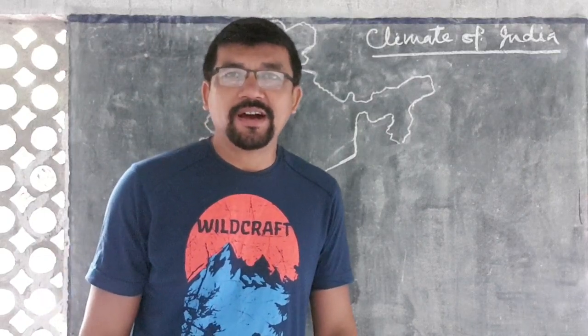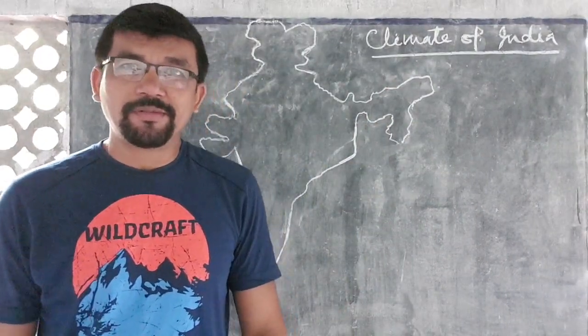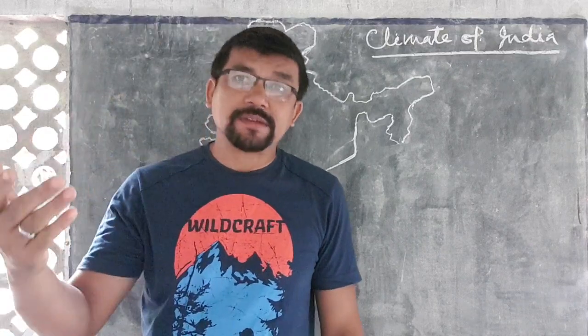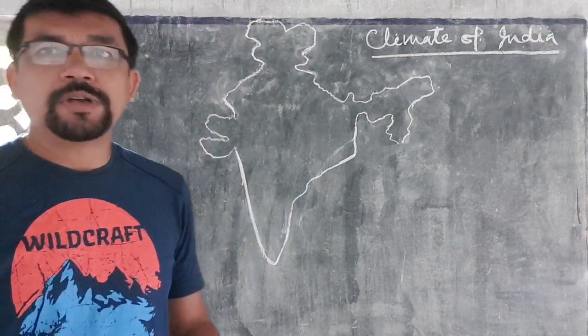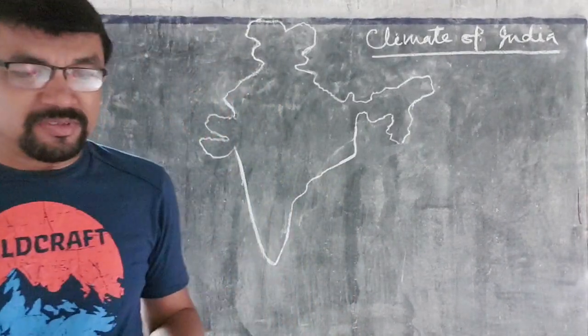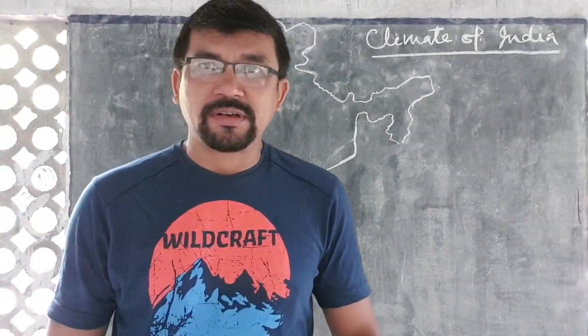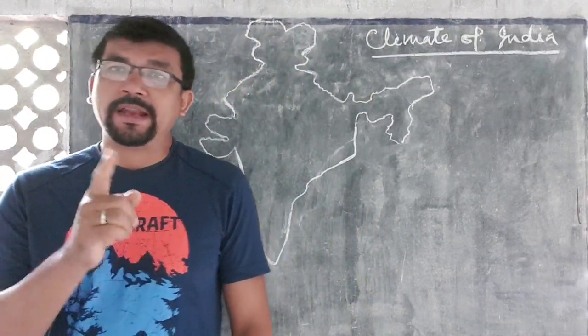Now in this class, I will discuss the climate of India. Already I have discussed the 5 physical divisions of India. Now we have to know about the climate of India. Climate includes humidity, rainfall and temperature of a region. What type of rainfall is occurring there? What type of humidity is found there? And what is the temperature of the region?